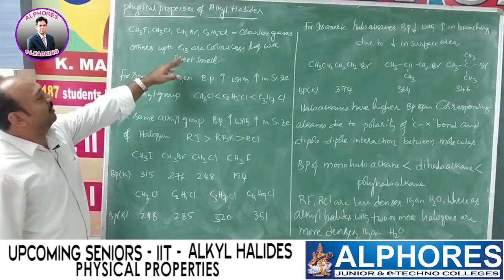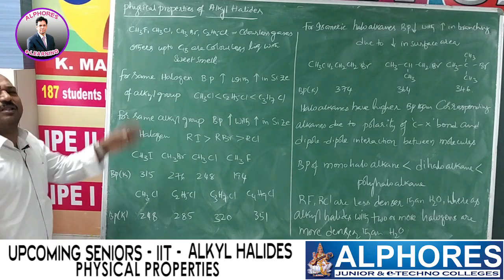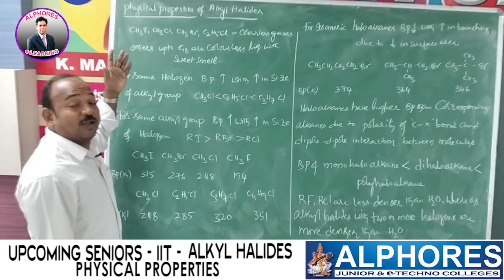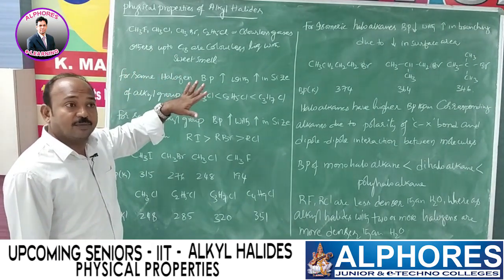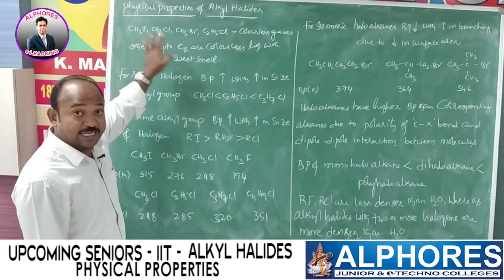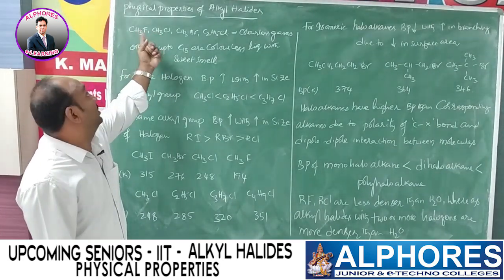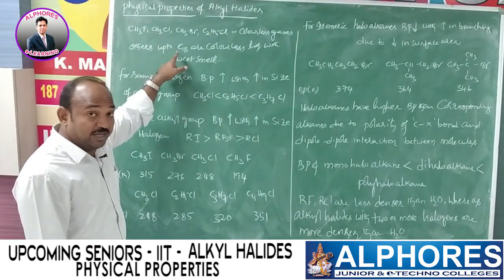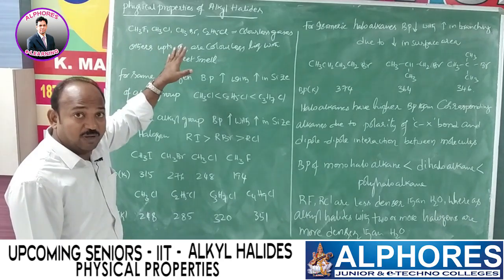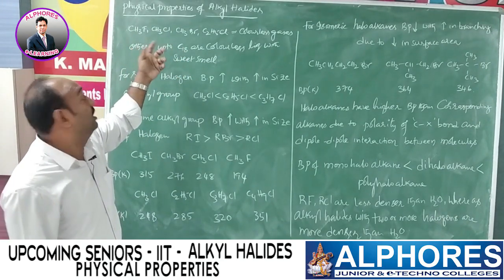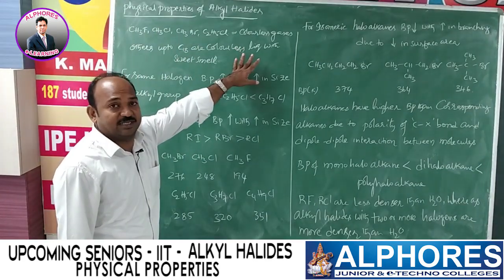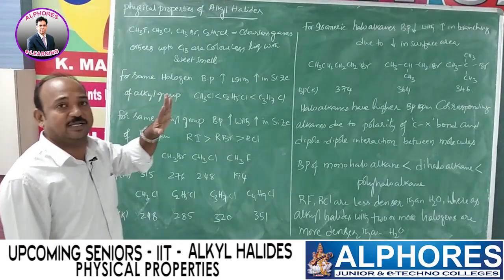So these are sweet smelling liquids, and after that colorless solids. So less than 18 carbon atoms, many liquids are there, and moreover CH3F is a gas, whereas CH2F2 is not a gas, CHF3 is not a gas, CH2Cl2 is not a gas, CHCl3 is not a gas. CHCl3, chloroform, is a colorless liquid. CHBr3, bromoform, is a colorless liquid. CHI3 is yellow in color. Only these are colorless gases, the remaining all have color and different characteristics.